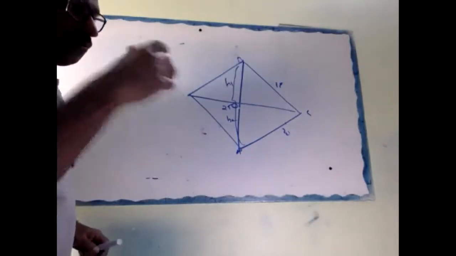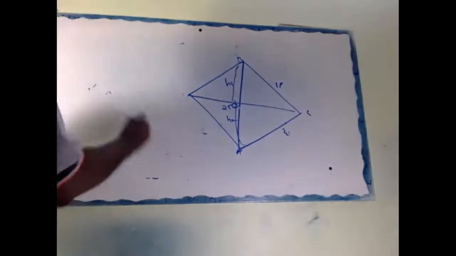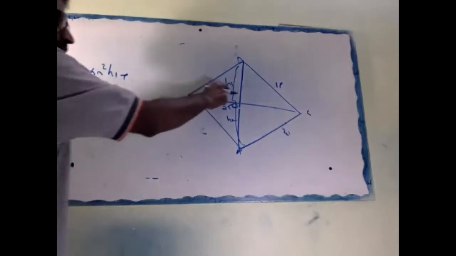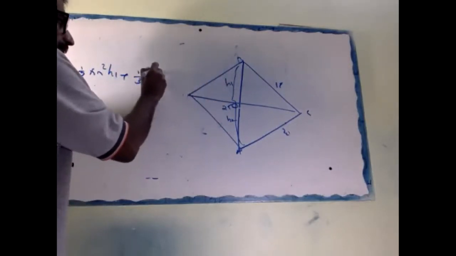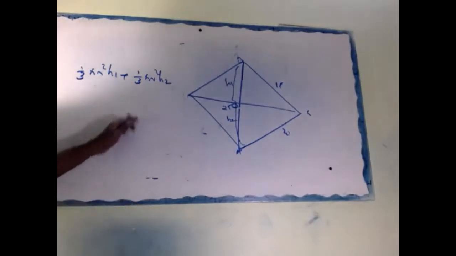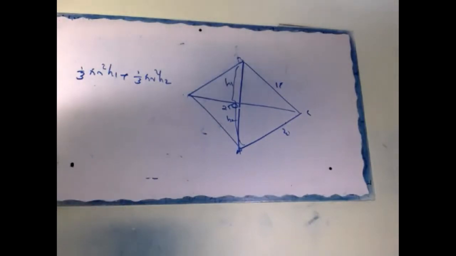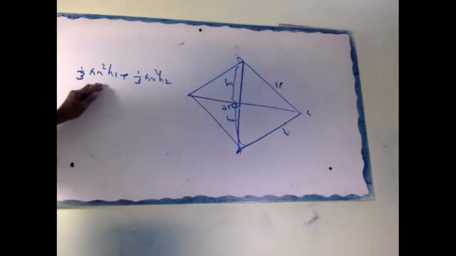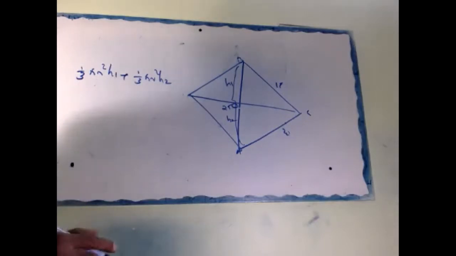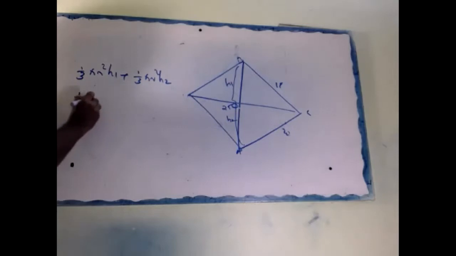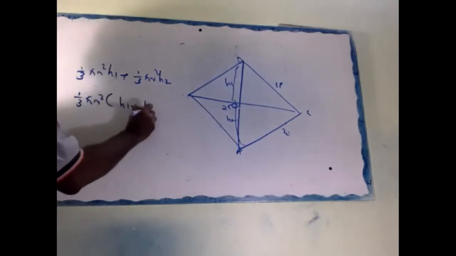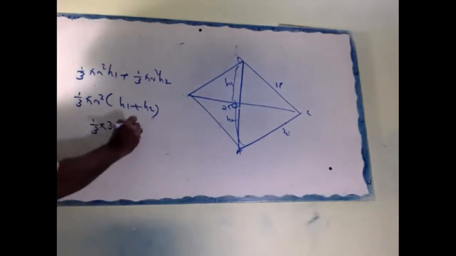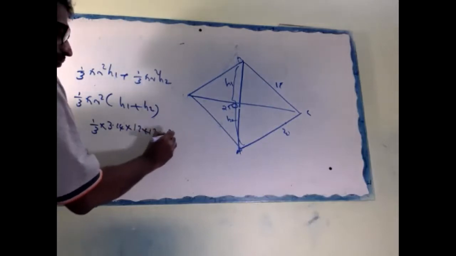After that, look. Then write volume of the double cone. Volume of double cone is 1 by 3 pi r square h1 plus 1 by 3 pi r square h2. We explained first that one, like some Malayalam movies, first climax, then start. So 1 by 3 pi r square h1 plus 1 by 3 pi r square h2 equals 1 by 3 pi r square outside, h1 plus h2. Now 1 by 3 into 3.14 given, r is 12 into 12 into 25. You find out.